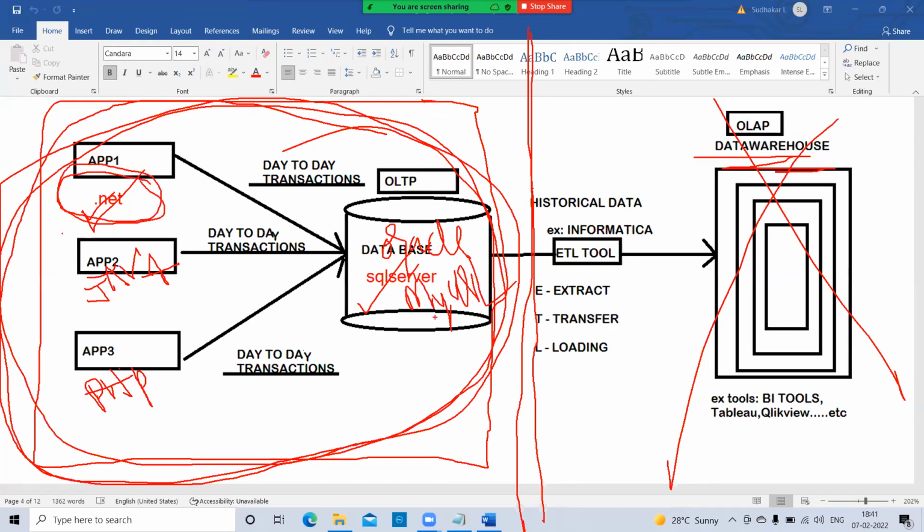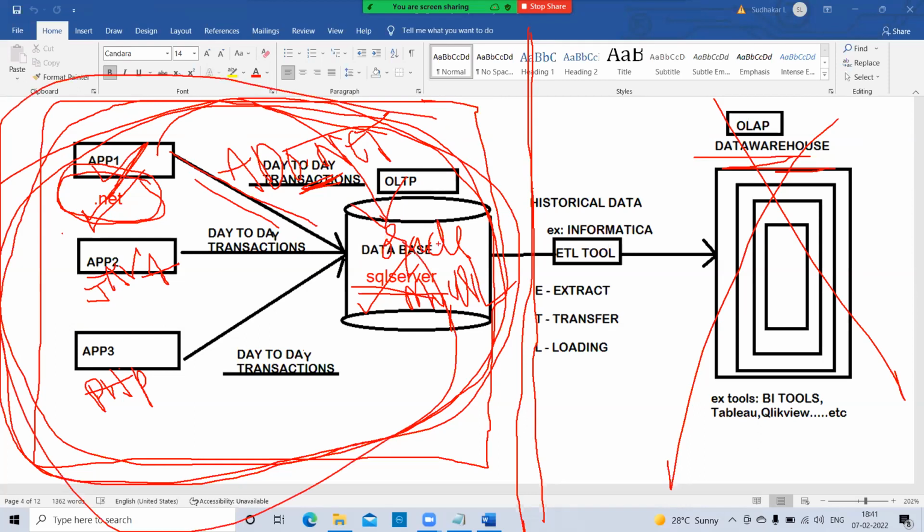.NET people, what are they using? They're using SQL Server. How are they going to integrate their .NET application with the OLTP SQL Server? They're using ADO.NET technologies. So through ADO.NET, their .NET application connects to the OLTP, which is nothing but the SQL Server database. Whatever they perform through this application, that application data they store here.